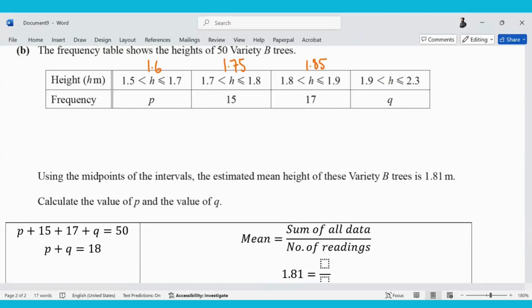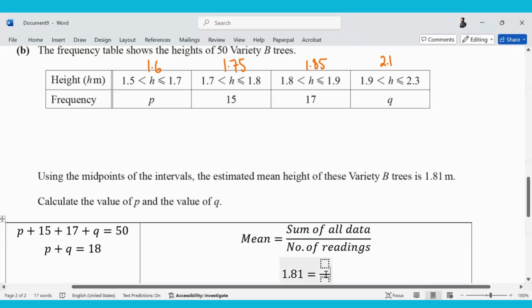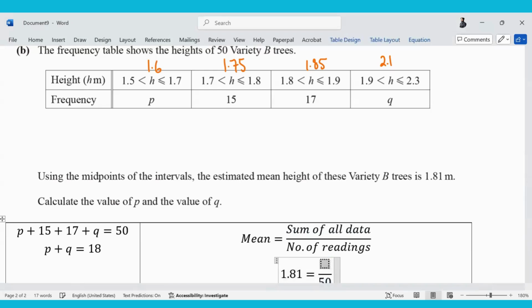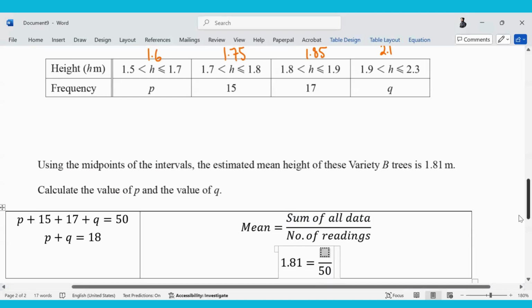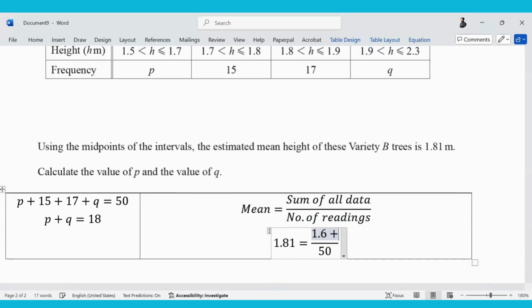And what about these Q trees? 2.1. Now you were supposed to add all their heights and divide by what? 50. We know that the number of readings is 50, so that is the denominator. Now, how will I add the heights? Please observe, do not be in a hurry. 1.6 plus 1.6. How many times will I have to add 1.6? P times. So instead of adding it again and again, what should I do? I'll just multiply it by P.